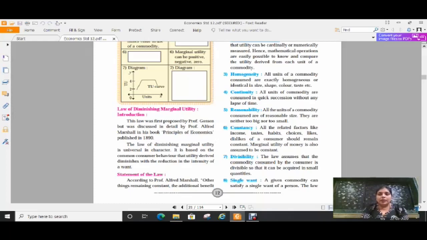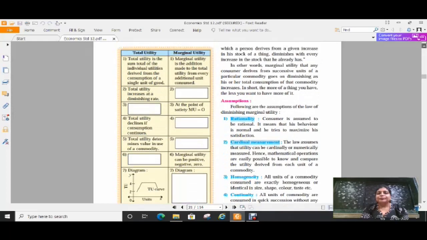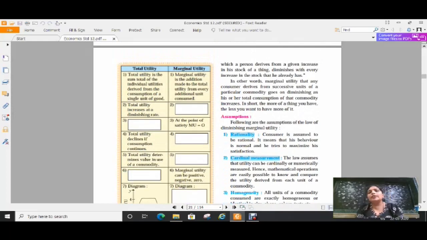See, what he is saying: other things remaining constant, the additional benefit which a person derives from a given increase in his stock of a thing diminishes with every increase in the stock that he already has. That means when a consumer already has something, he is satisfied with that, but after increasing that stock by 1 unit, that satisfaction will decrease. That is known as the law of diminishing marginal utility.